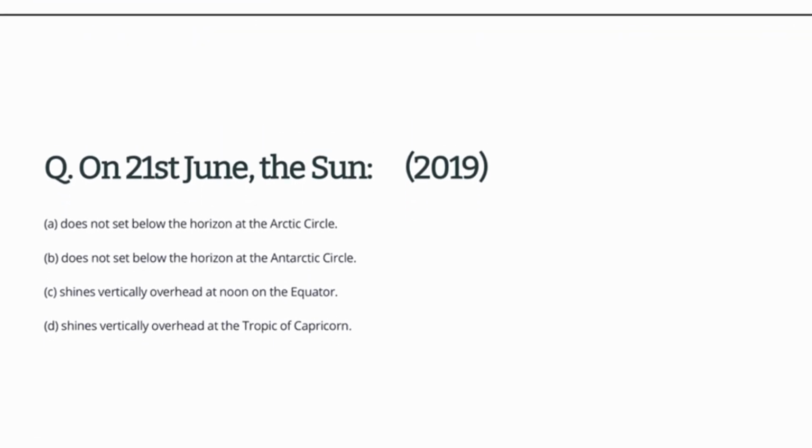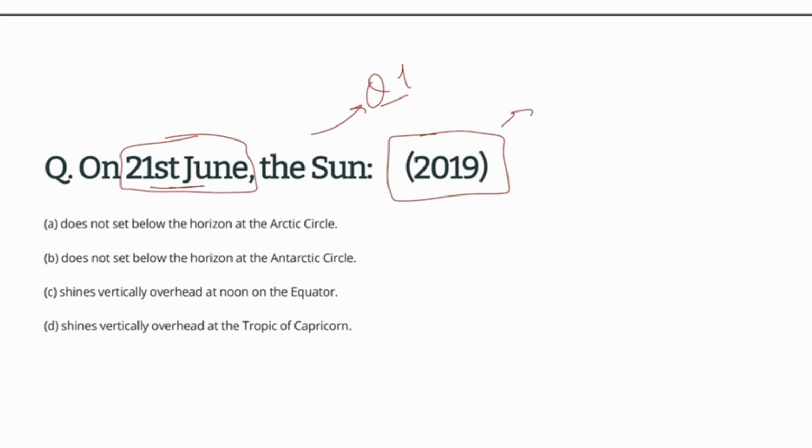Okay, now moving to the next question. On the 21st June, the sun... this was asked in 2019, and you also can see that this 21st June has also been asked in our first question, that is in the prelims 2023. So this is the type of thing that you should mark in the prelims questions, right? This type of logical questions can get repeated. Now, first statement says the sun does not set below the horizon at Arctic Circle. Okay, option B says on 21st, sun does not set below the horizon at the Antarctic Circle.